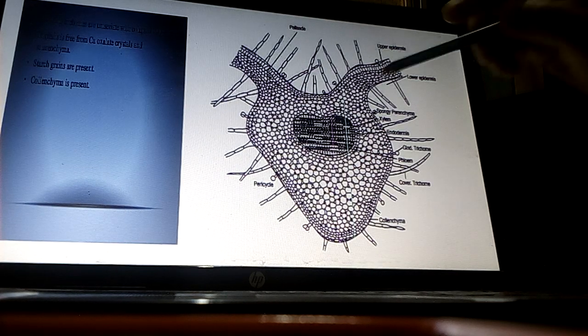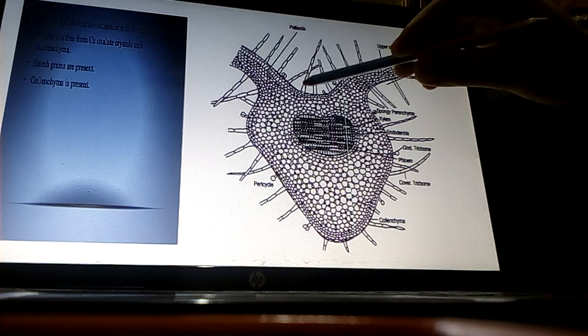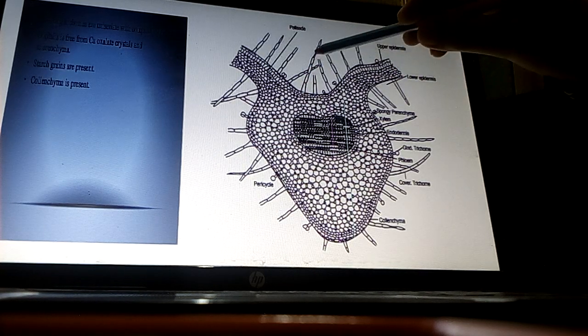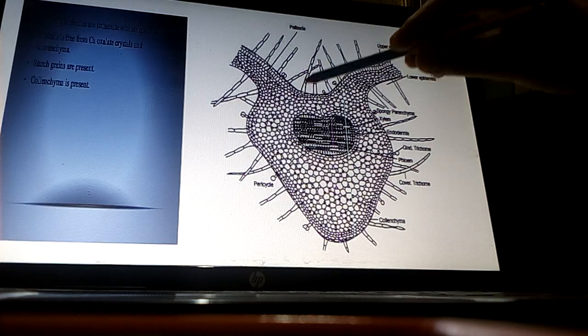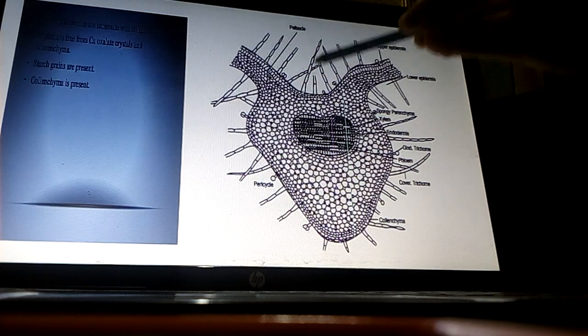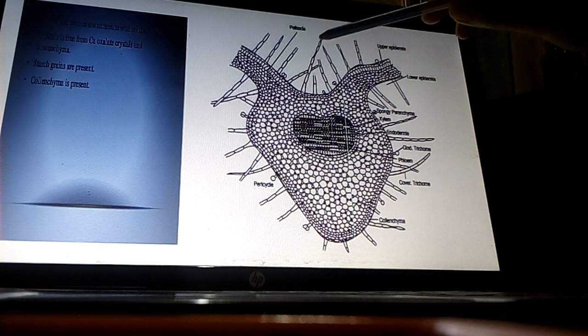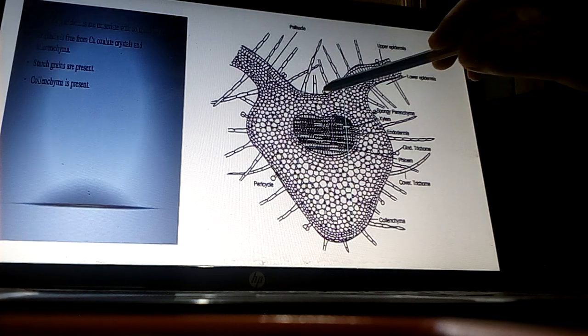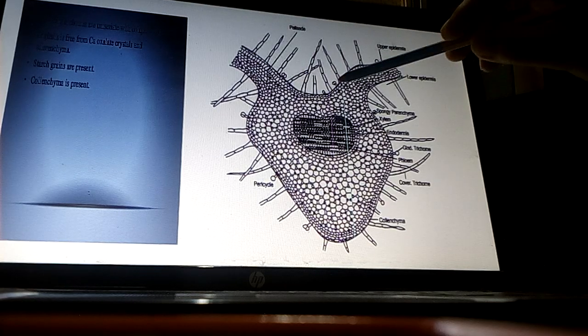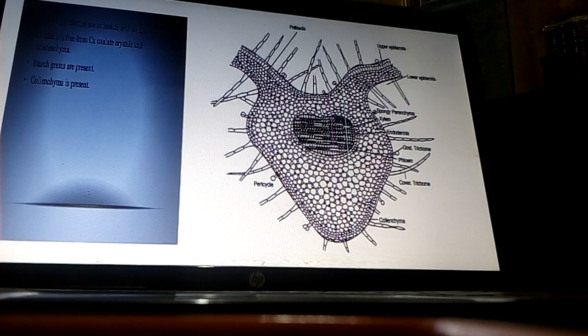These trichomes are uniseriate, meaning having cells in only a single layer, and they are multicellular, having more than one cell, and this type of structure is known as a covering trichome. And these are the glandular trichomes. The glandular trichomes have a bicelled head and the stalk is a single cell. So both covering as well as glandular trichomes are present in the leaf.